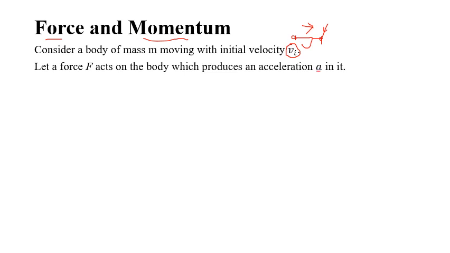Since a force is acting on the body, there will be a change in velocity of the body. So over here the velocity will become vf. Since there is a change in velocity, there will be acceleration. It means the force is producing acceleration in the body. Now let the final velocity be vf.